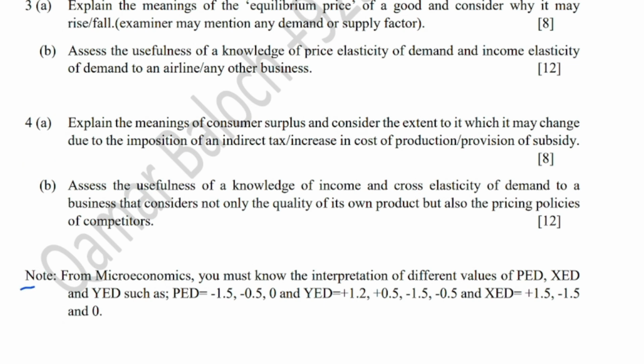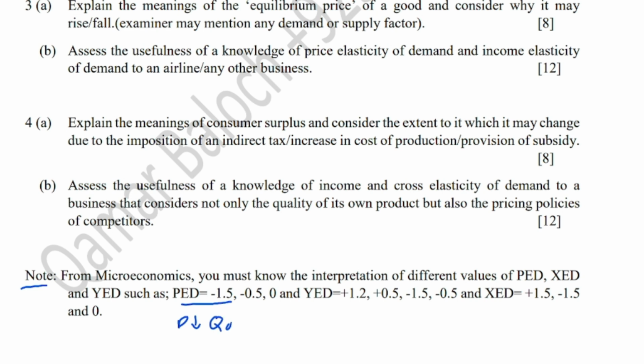Also keep in mind you must be able to interpret all these values that are shown here: PED, XED and YED values, that is price elasticity of demand, cross elasticity of demand, income elasticity of demand. I can give you one example here. For example, PED minus 1.5. What does this show basically? This shows that the value of PED is greater than 1, that is 1.5, and the sign is negative. It means there will be a negative link between price and quantity demanded.